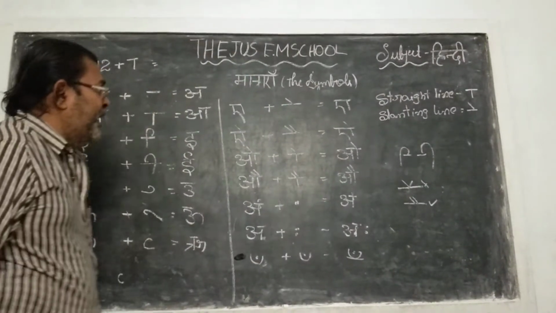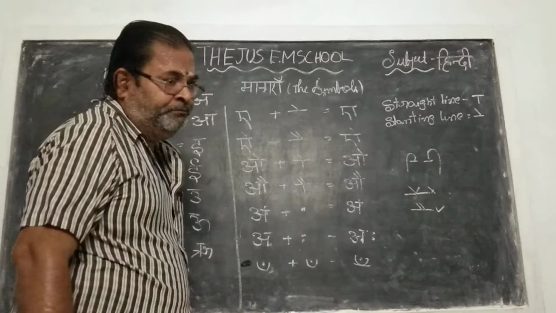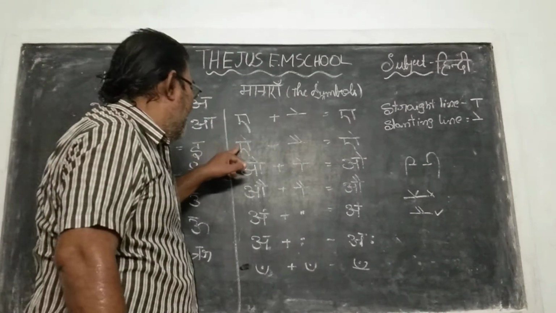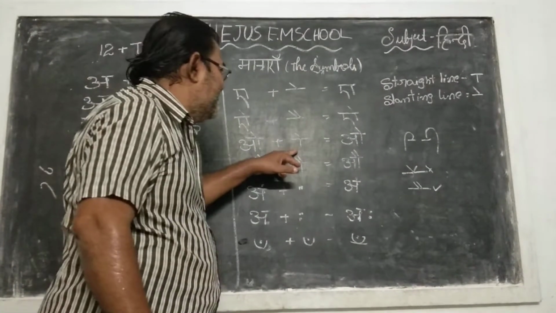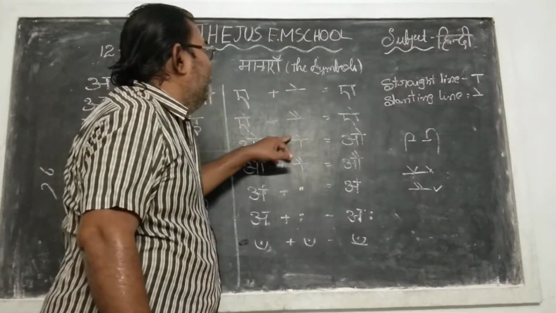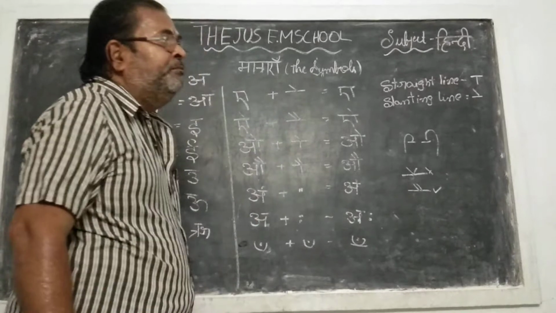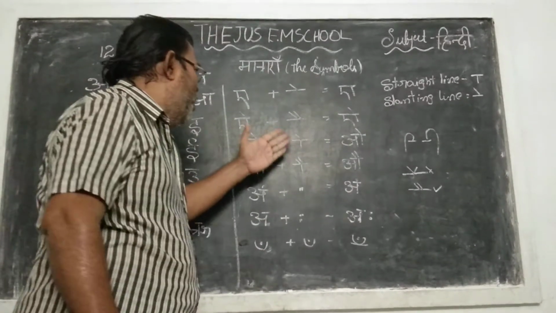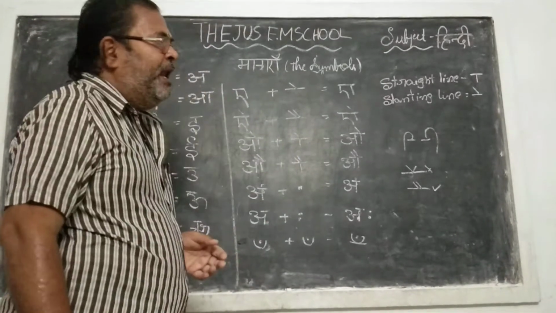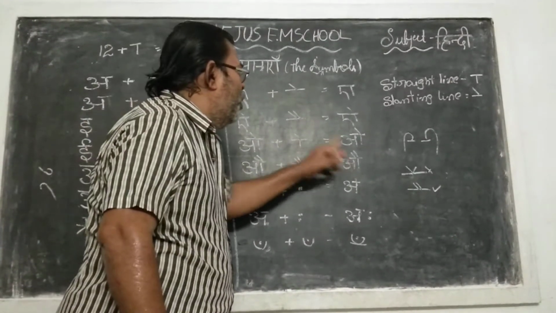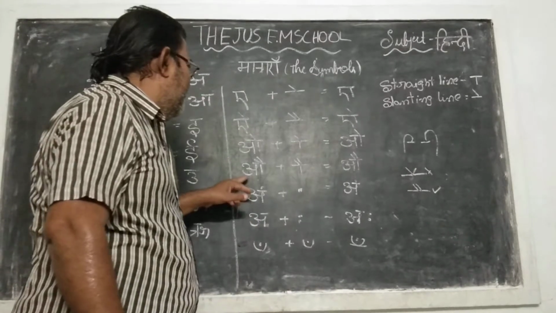The next one is the O ki matra. A, I, O. That is the O ki matra. What is that one? One standing line and one slanting line. This is the straight line or standing line, and the slanting line. So this is called O. And again that one, what is that?